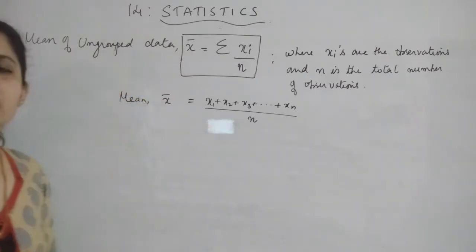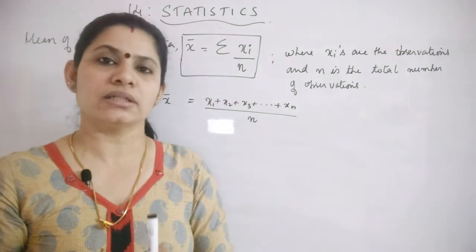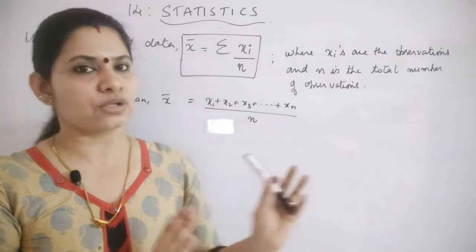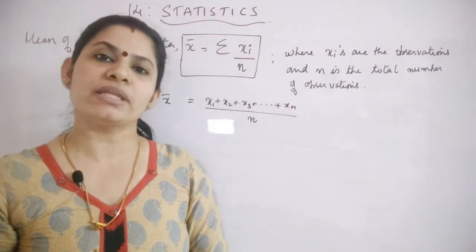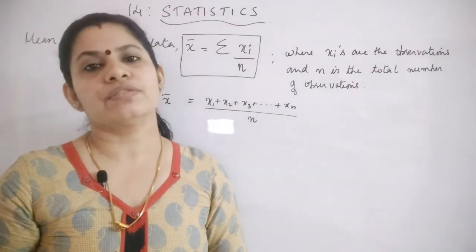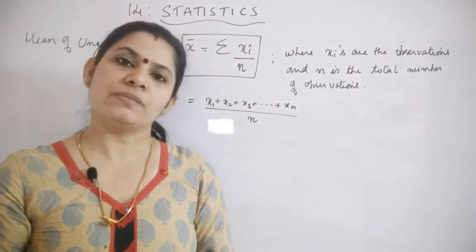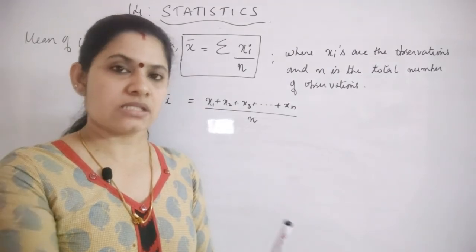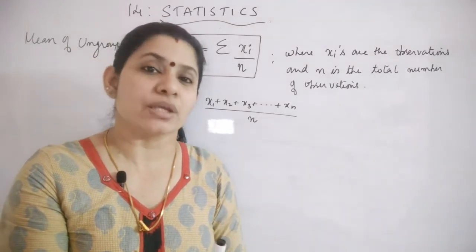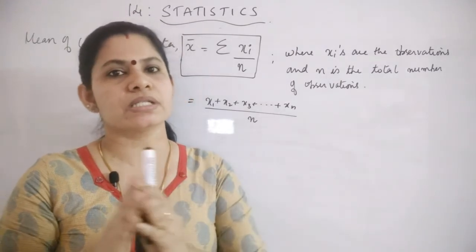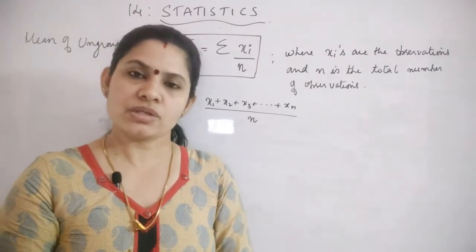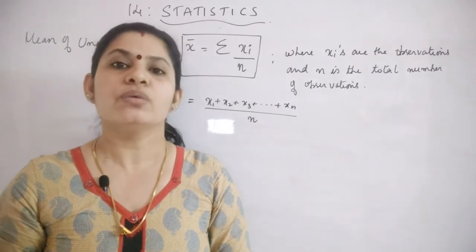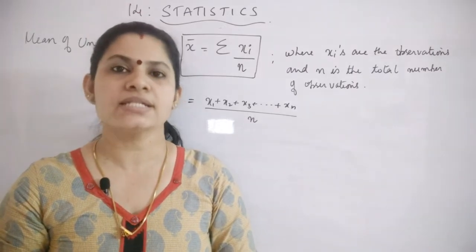Now here in this chapter we are discussing how to find out the mean of grouped data. Ungrouped data is clear. Now if you have been given grouped data, how will you find out the mean? That means you will be given, suppose x1 repeating sometimes, that will be taken as the frequency. So x1 suppose repeating f1 times, x2 repeating f2 times, etc. xn repeating fn times, then how will you find out the mean of that data?